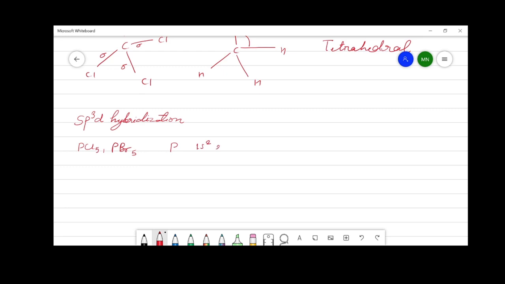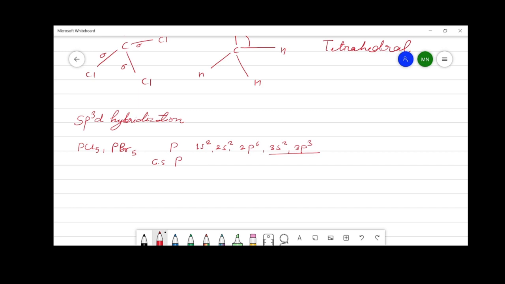Phosphorus here is the central atom. The electronic configuration of phosphorus is 1s2, 2s2, 2p6, 3s2 and 3p3. Only the valence electrons are taken here to show the hybridization.